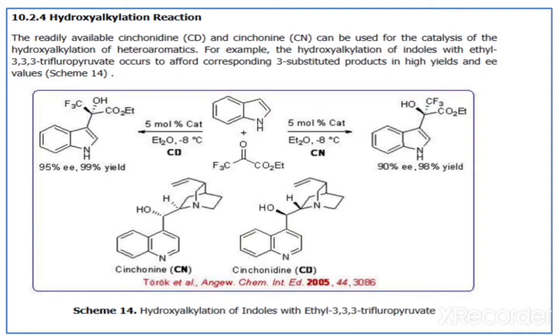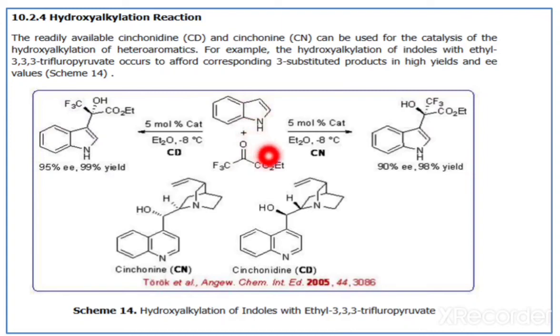For example, we take the hydroxylation of indole here, that means this one. Okay, hydroxylation of indoles with ethyl 3,3,3-trifluoropyruvate. The indole, when treated with ethyl trifluoropyruvate, affords the corresponding 3-substituted product in high yield and enantiomeric excess values.